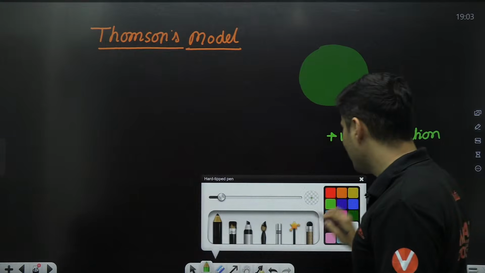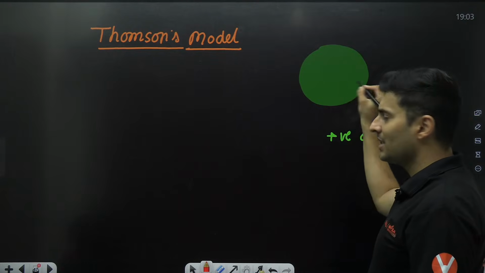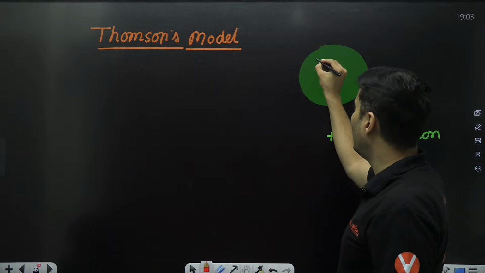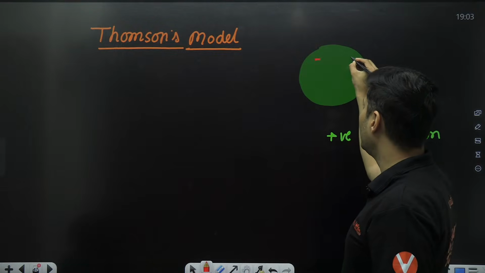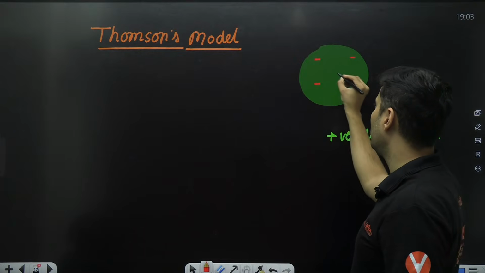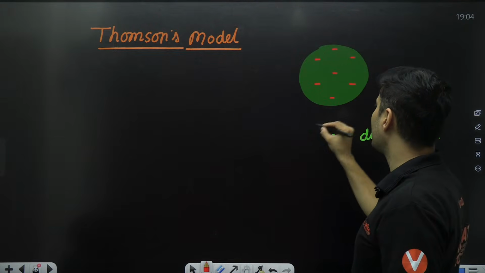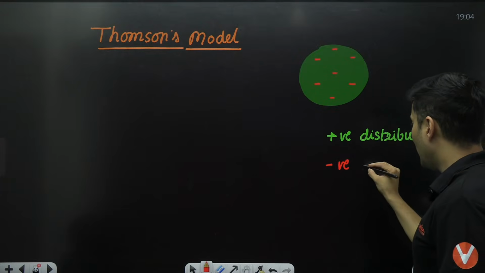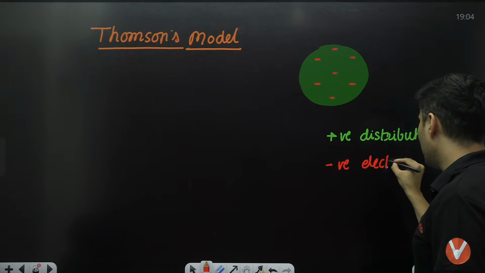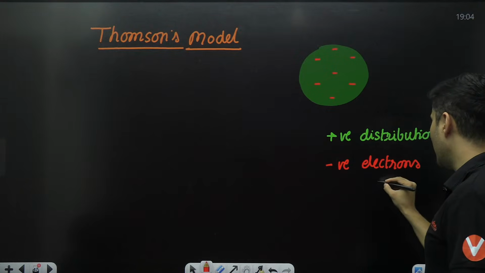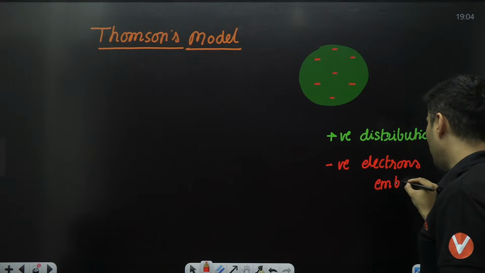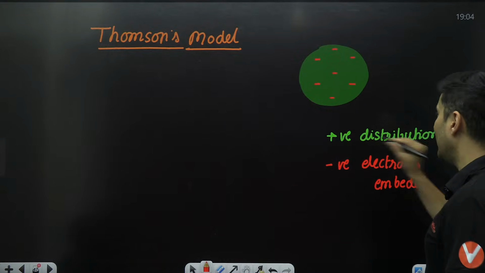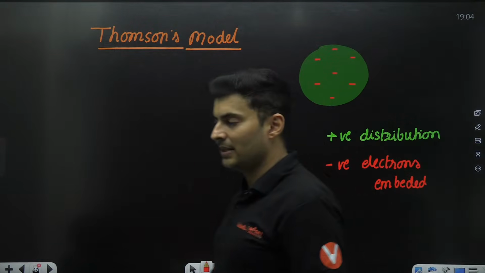So there are negative charges, not just at the center but everywhere, like a point: one negative here, one negative here, one here, one here. So he said there are negative electrons which are embedded in that region of positivity.